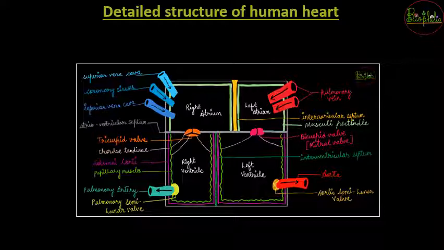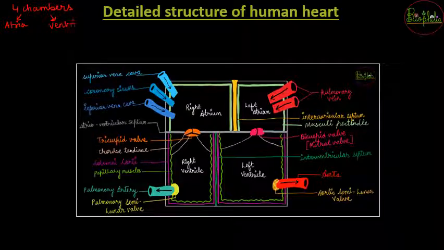The human heart is made up of 4 chambers: the upper chambers called atria and the lower chambers called ventricles. Since atria receive blood, they are called receiving chambers, and since ventricles distribute or discharge the blood, they are called discharging chambers.